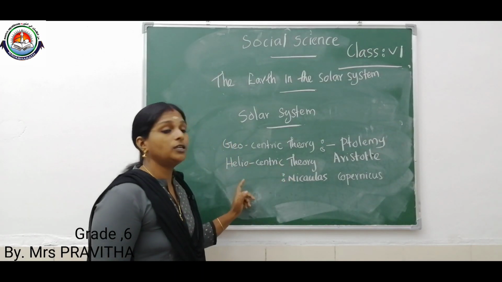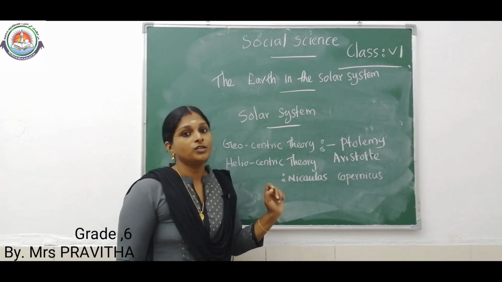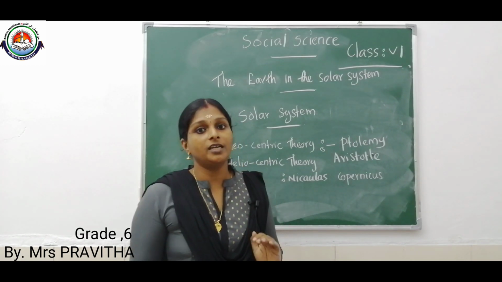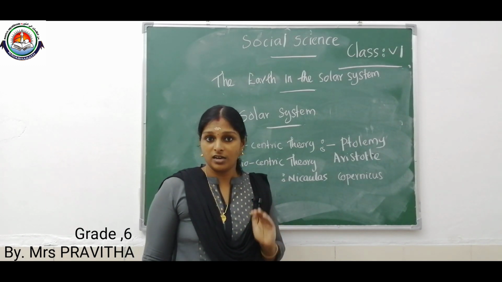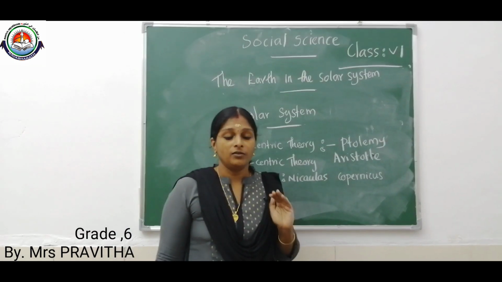Okay children, these are the two main theories about our solar system. I think whatever concepts we discussed today, you studied them and got an idea about every concept. I think you understood the chapter.